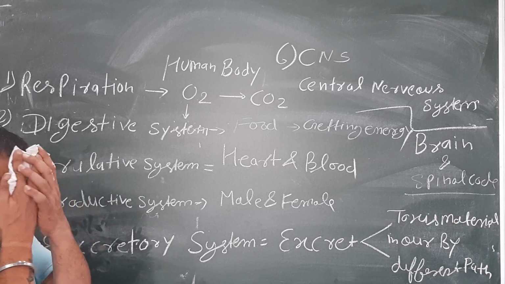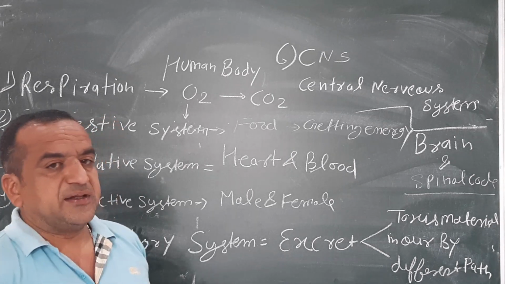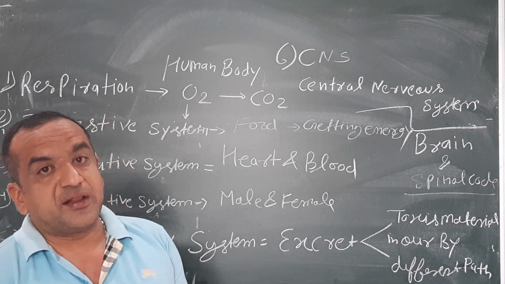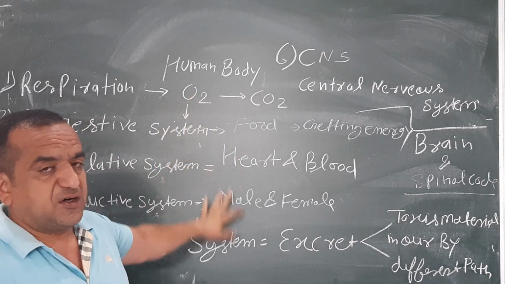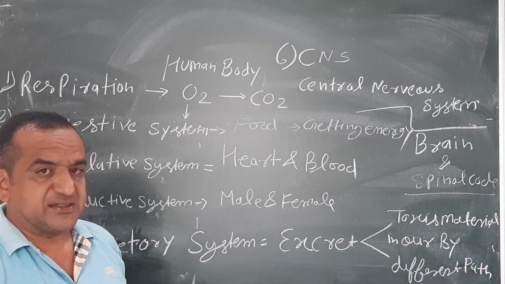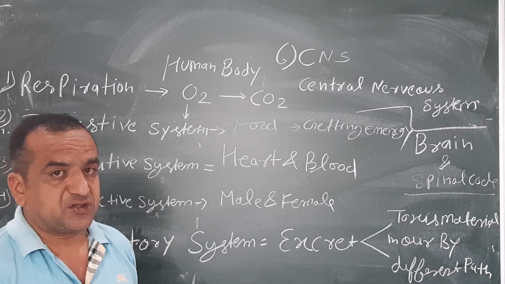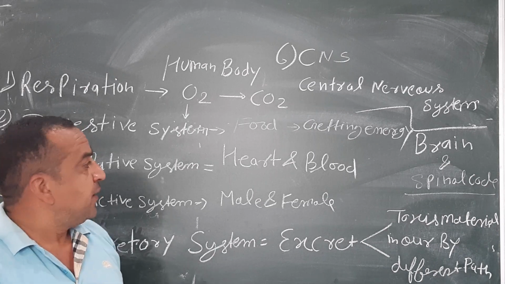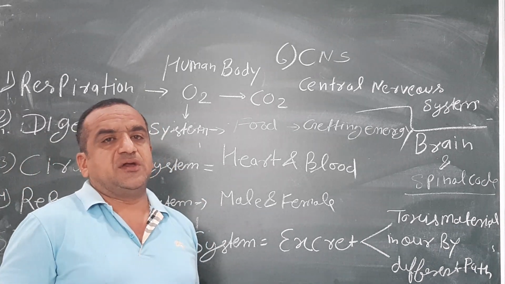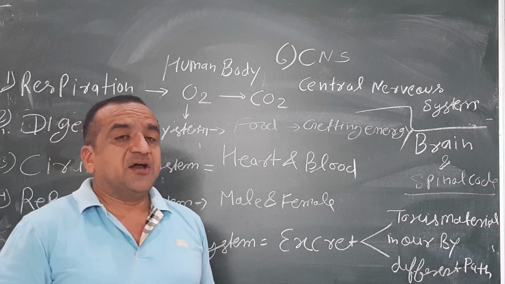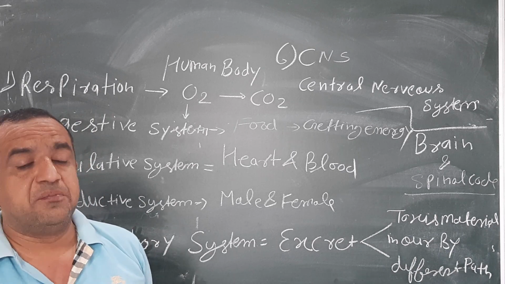The organisms available on the earth are known as living organisms and non-living. Living organisms do biological processes and non-living things do not. On the basis of organism, the basic structural and functional unit is called the cell. Same cells make a structure called tissue. Tissues make organs. Organs make an organ system. On the basis of cell, the two types of organism on the earth are unicellular and multicellular. The organism which does all functions by a single cell is called unicellular, and by multiple cells is called multicellular.